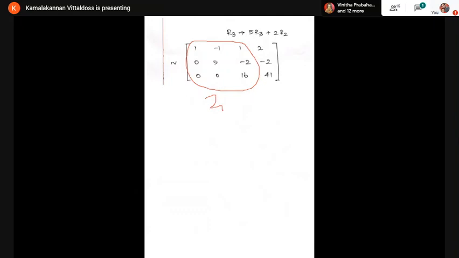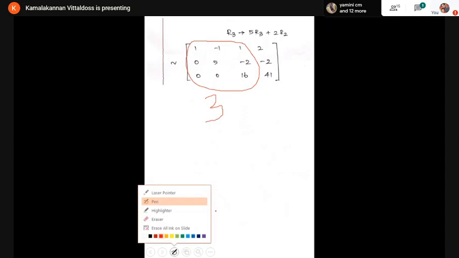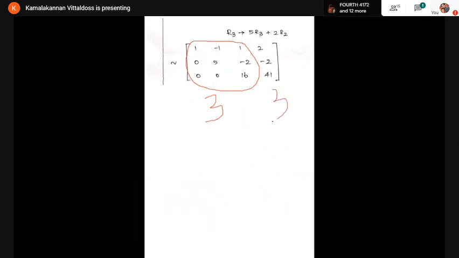A has 3 non-zero rows, because here I have the number 16, that is not 0. Therefore, the rank of A is 3. Similarly, what is the rank of A comma B? It's also 3, because again we have 3 non-zero rows. Therefore, the ranks are equal. Rank of A is equal to rank of A comma B.